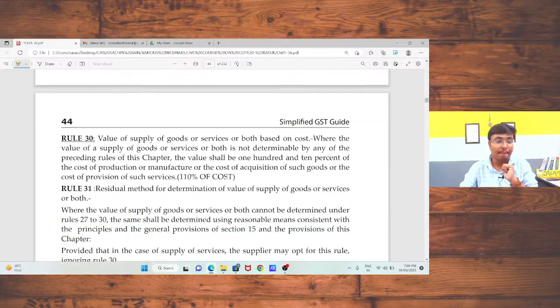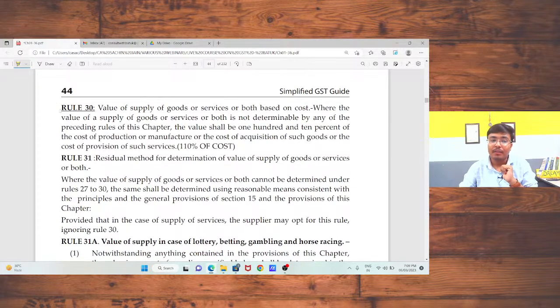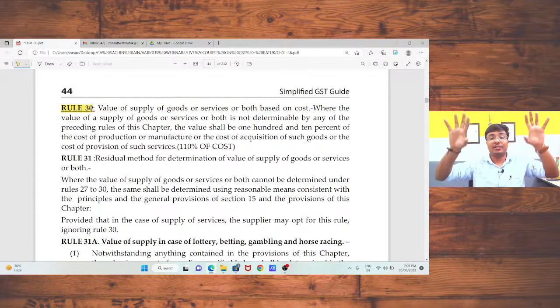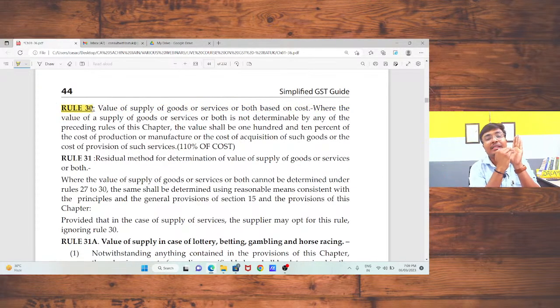Sir, everything is clear now? Sir, Rule number 30, master key. That is, if you are not able to decide from 27, 29, 28, in that case, you need to follow rule number 30. And what is rule number 30?